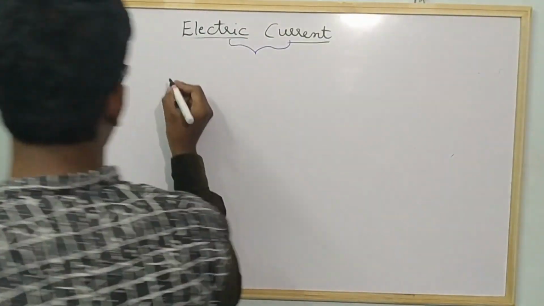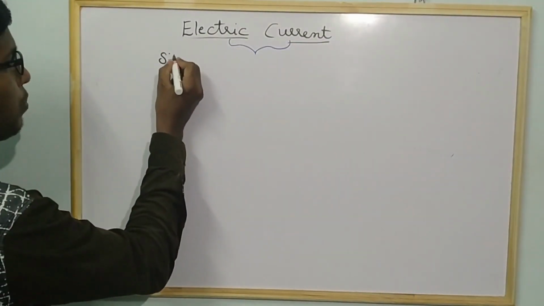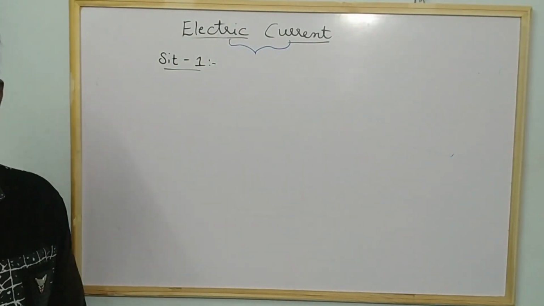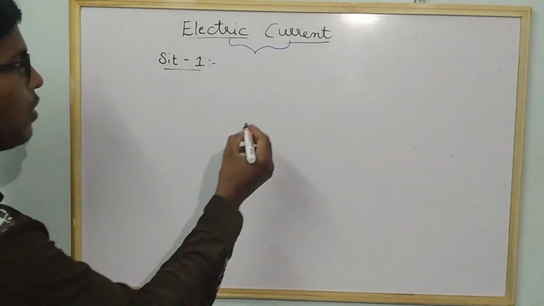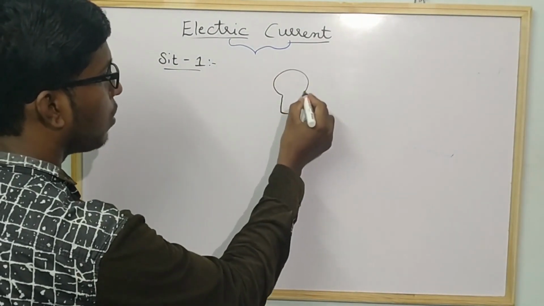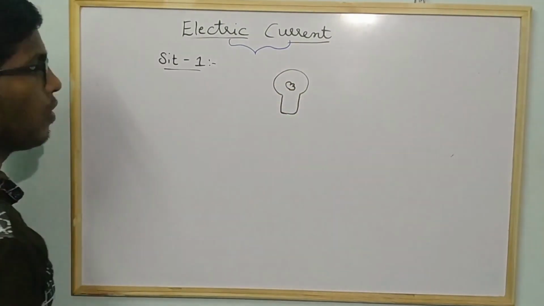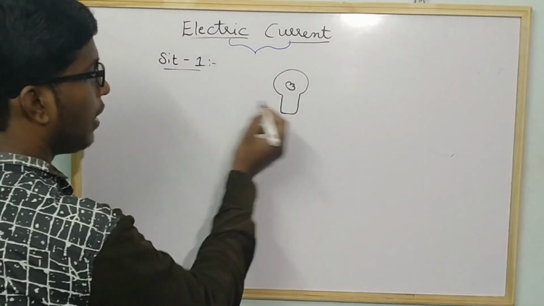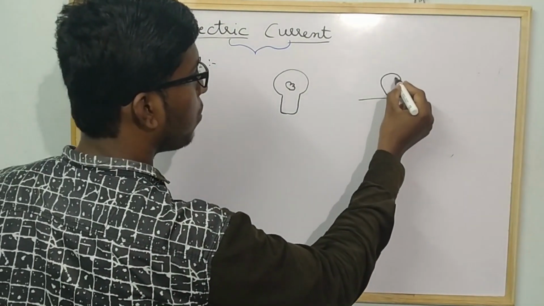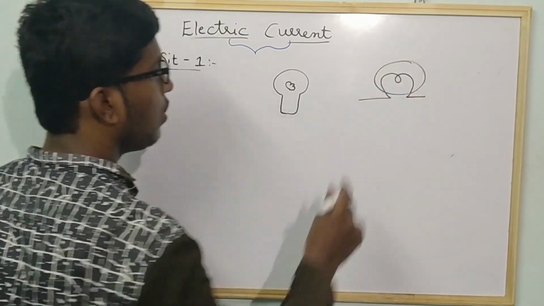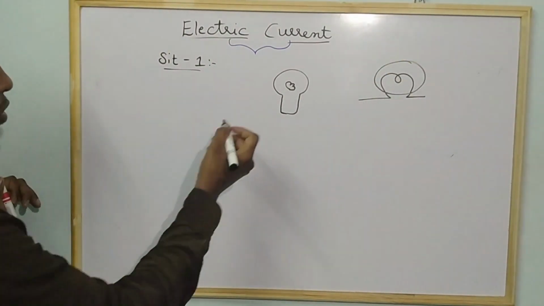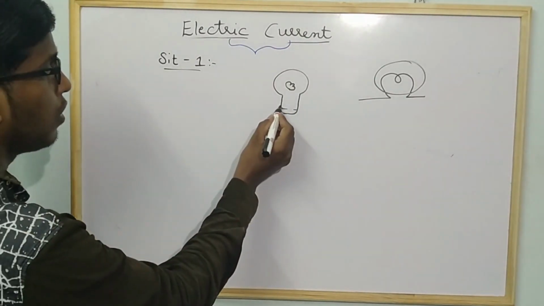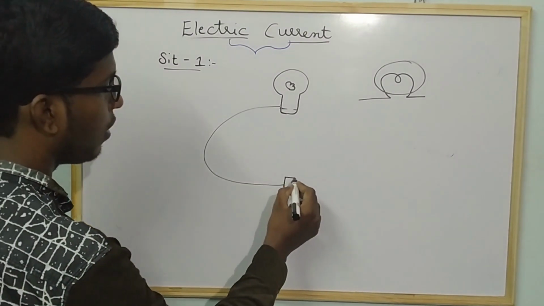In your book, before that, he has given some situations. Let us try to understand. In situation 1, what he is saying is, take a bulb. Assume that this is a bulb. Now take a battery and a switch. So if you draw the bulb symbol, this is a symbol to represent the bulb. I am drawing the diagram here. So take a bulb, a battery and a switch. Assume that I have taken a battery.